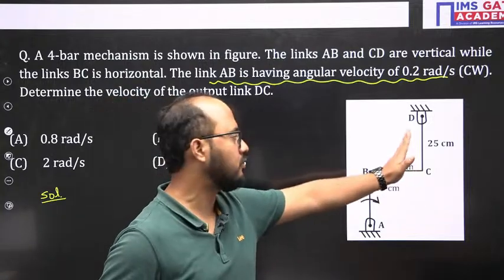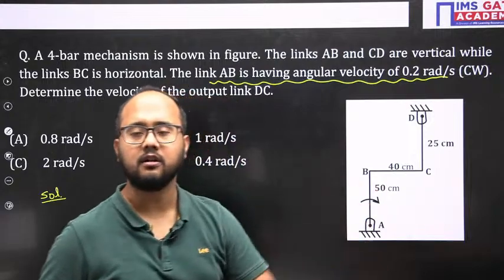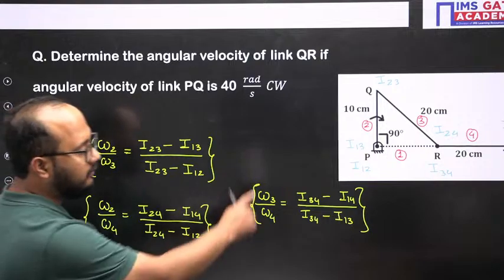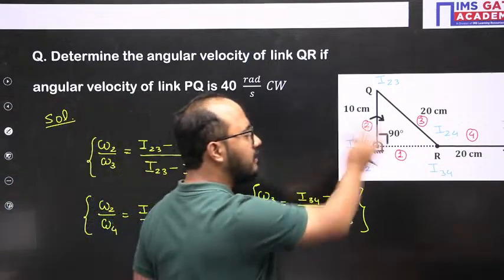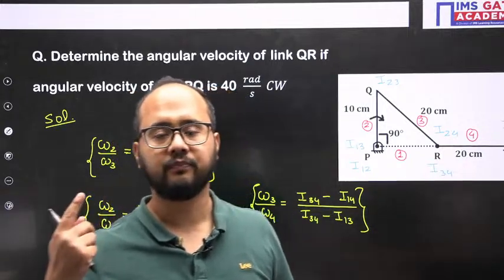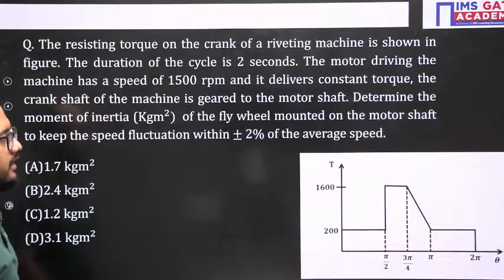Observe the mechanism: if two links are parallel to each other, I will draw the velocity diagram and then solve it. But if the question has two links that are not parallel to each other, I will use the angular velocity ratio theorem. Done? Okay. Going to the next part, guys.